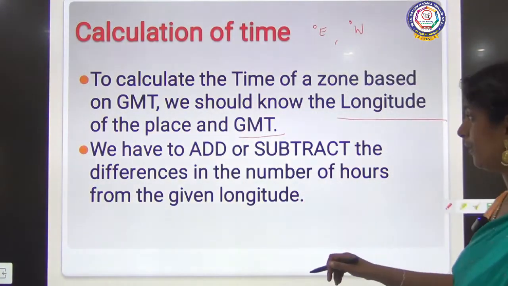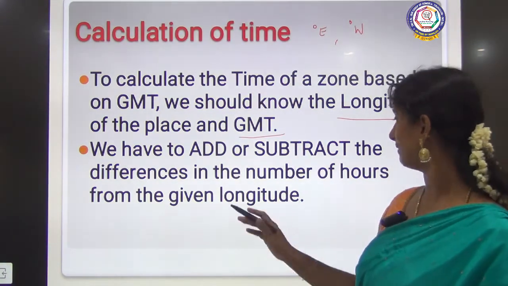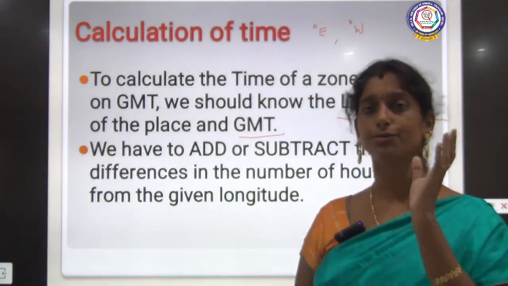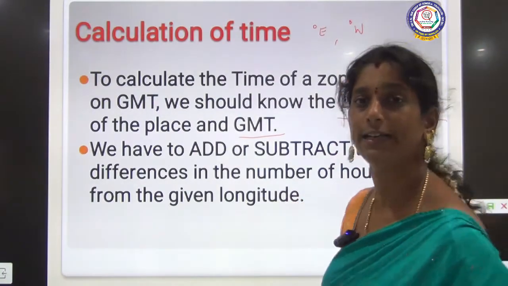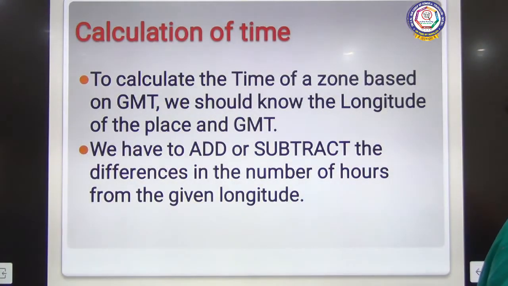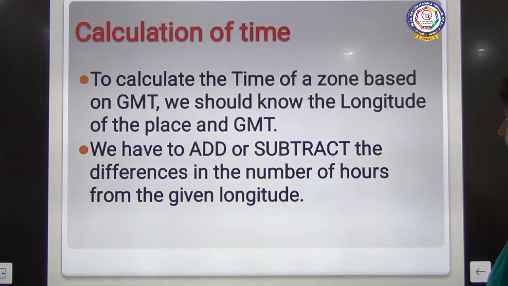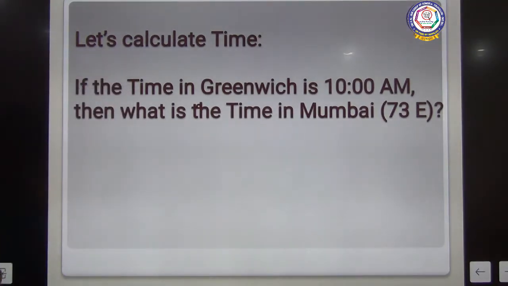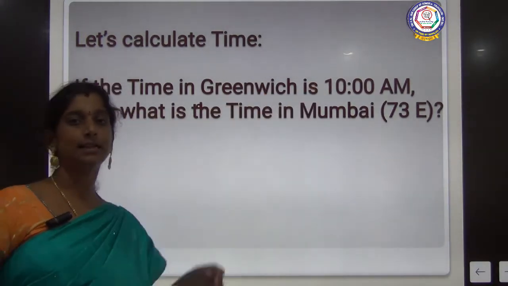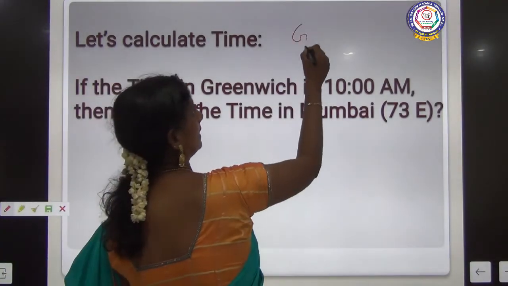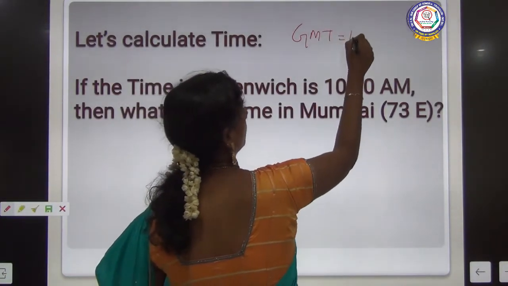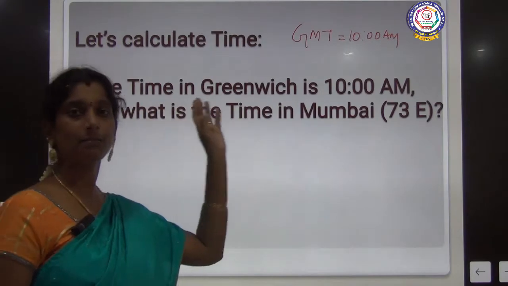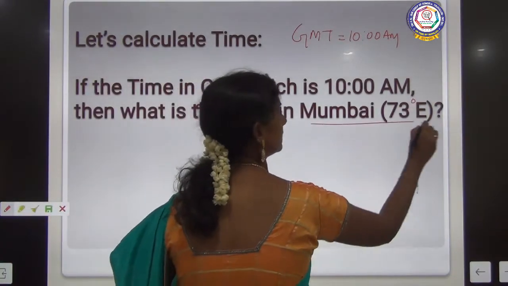So what we will do is add or subtract the difference of the number of hours from the given longitude. I will explain by calculating a time. So we are moving to a sum. See, if the Greenwich meridian time is 10 a.m., so GMT is 10 a.m., what is the time at Mumbai, which is 73 degrees east?